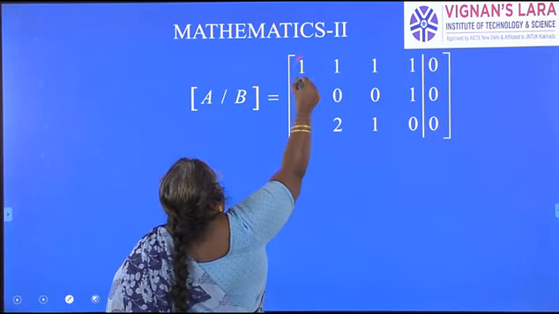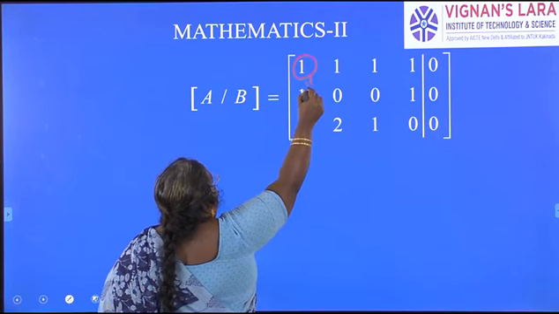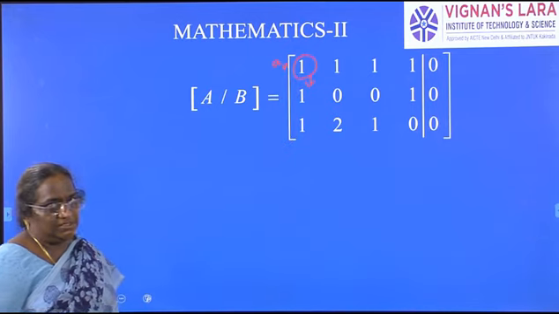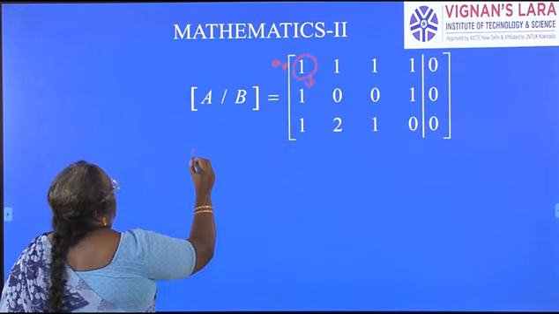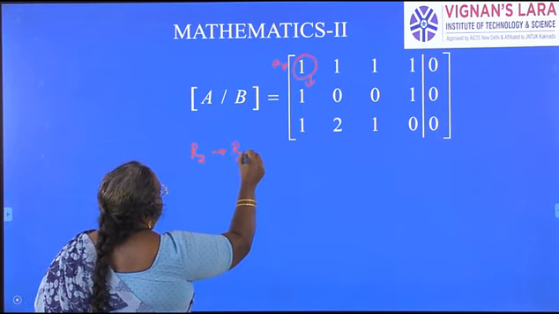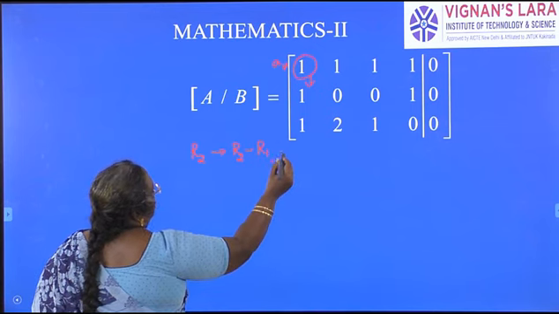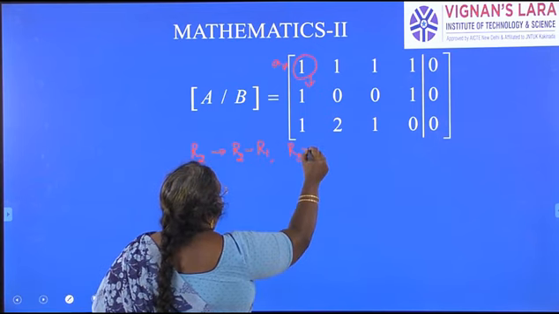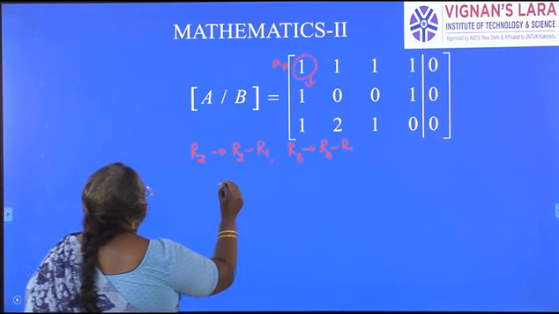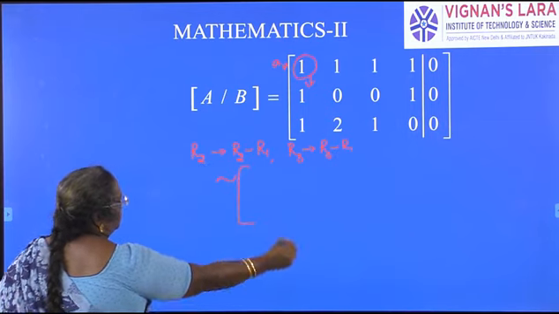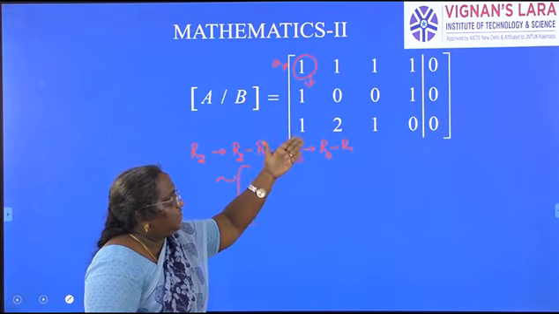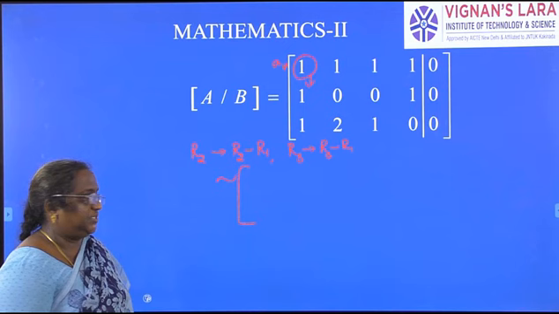Using this again, I have to make the elements under A11 zeros. So simply R2 changes to R2 minus R1, and R3 changes to R3 minus R1. So the above matrix will be transformed to, simply because A11 is 1, these are also 1, it is easy for us to perform the row operation.